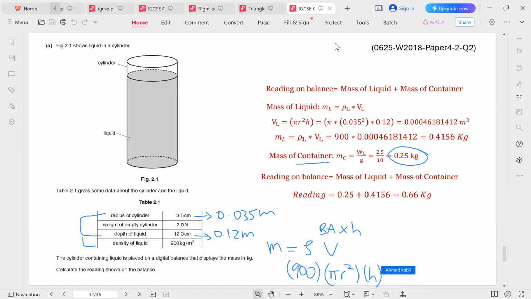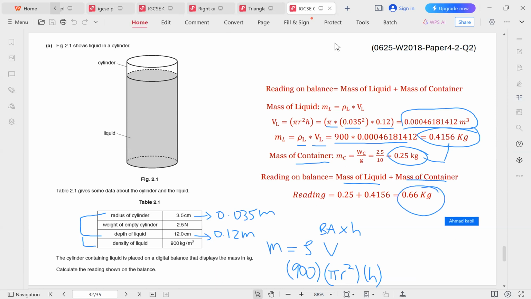Pi r squared would just be pi times 0.035 all squared, and the height would be 0.12. We multiply these out to get the volume, and then we multiply the density by the volume we obtained, and that gives us the mass of the liquid. Now that we have the mass of the container and the mass of the liquid, we simply add them up, and we get the final answer as